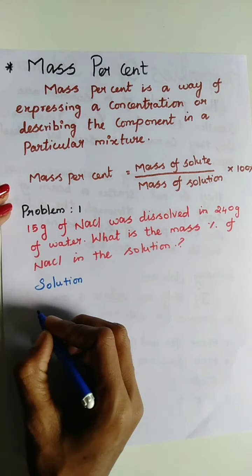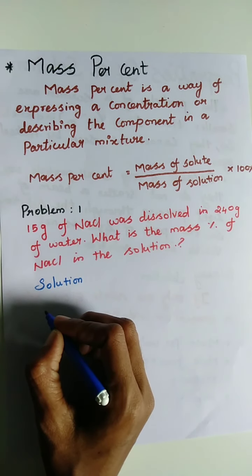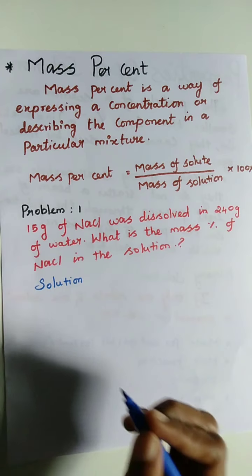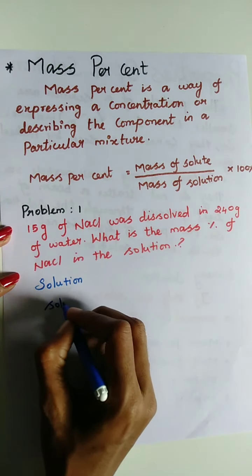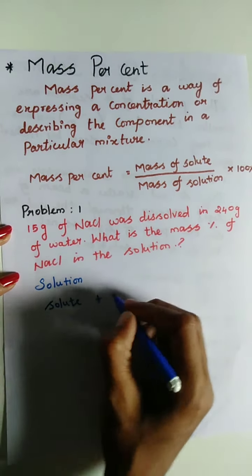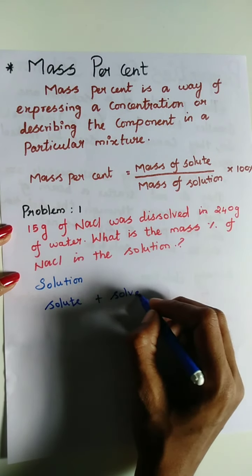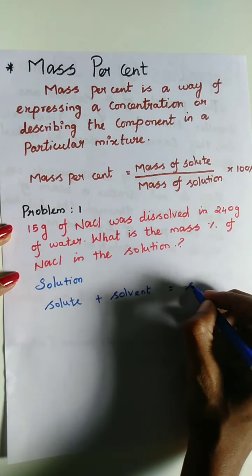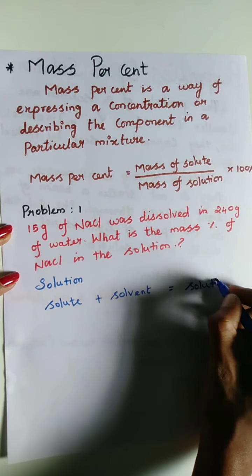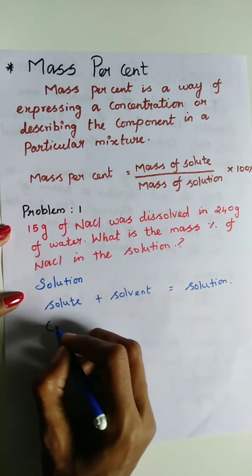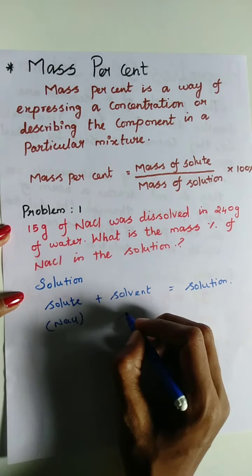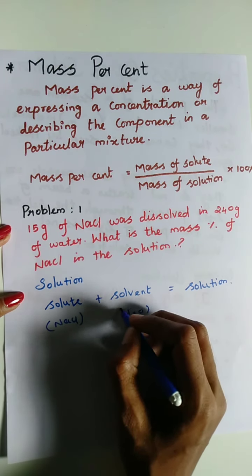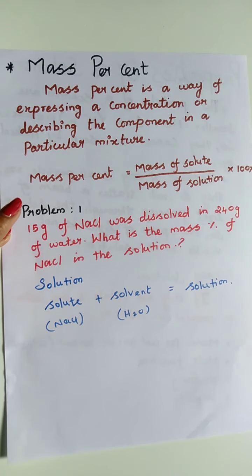So we know that NaCl is a solute and water is a solvent. Solute plus solvent is equal to solution, we know. So NaCl is a solute and water is a solvent. And we know that the mass percentage formula is mass of solute divided by mass of solution multiplied by 100%.